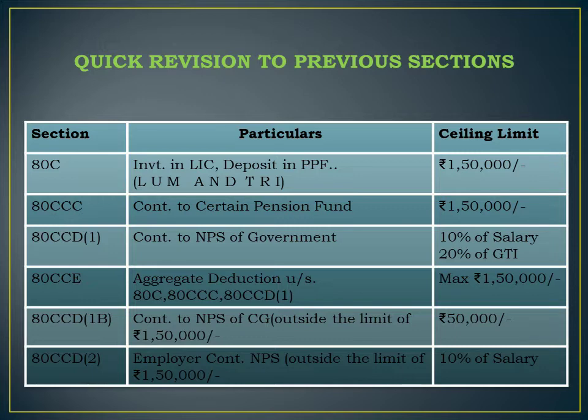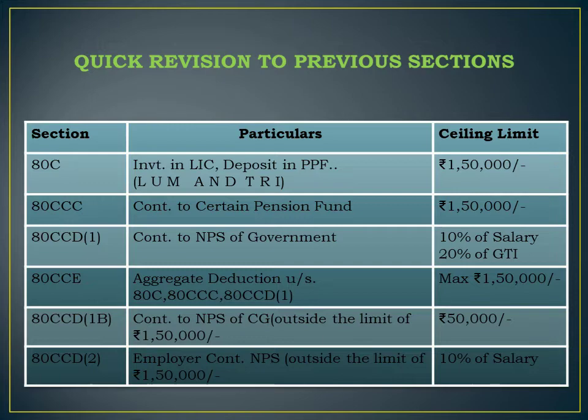80CCD(1B) is in addition to 80CCD(1). If contribution is made to a notified pension scheme, then a maximum of rupees 50,000 will be allowed as deduction in addition to 80CCD(1). 80CCD(2) talks about an employer's contribution made to a notified pension scheme, which is outside the limit of 80CCD(1). 10% of salary deduction will be allowed for an employer contribution.